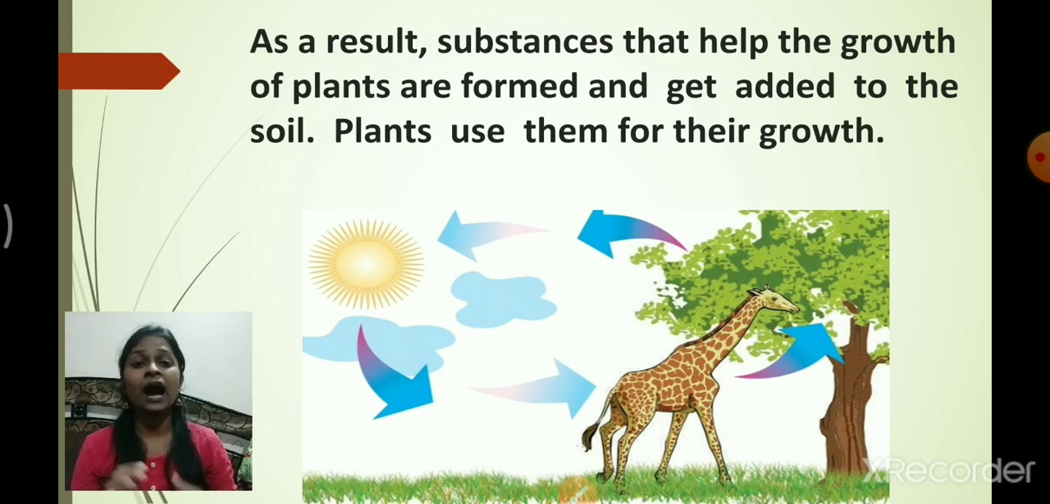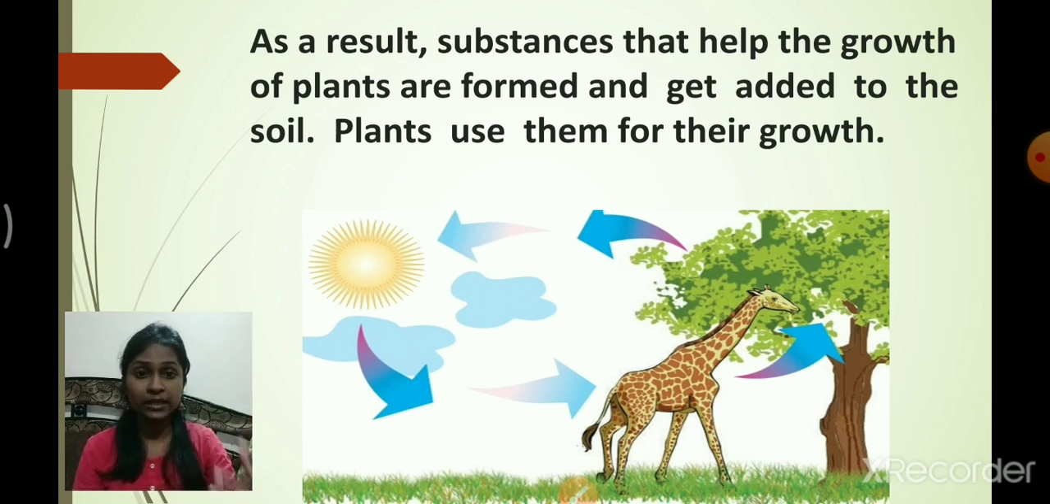So you know that after the process of decomposition, these substances present in the plant body and the animal body get deposited into the soil. Whatever nutrients went inside the soil, those nutrients are again provided back to the plant for growth and development. So did you understand the nutrient cycle, students? Whatever nutrients are present in the soil will be provided to the plant for its growth and development. Correct.